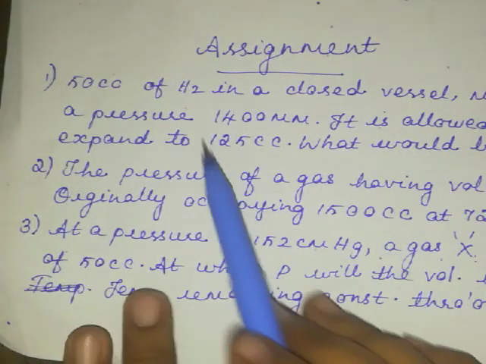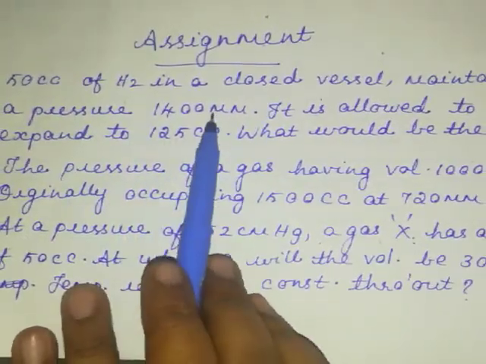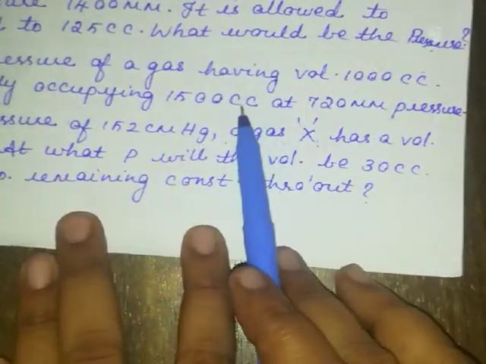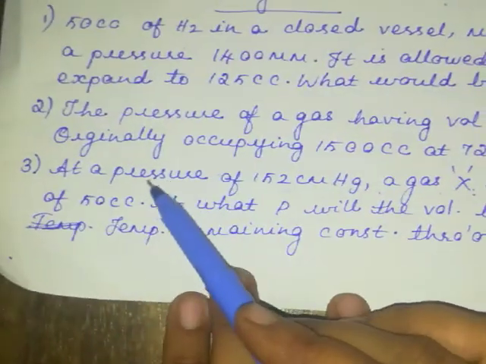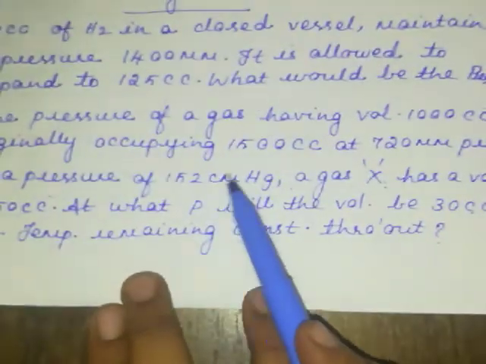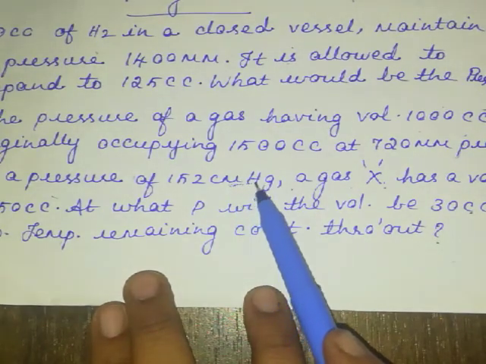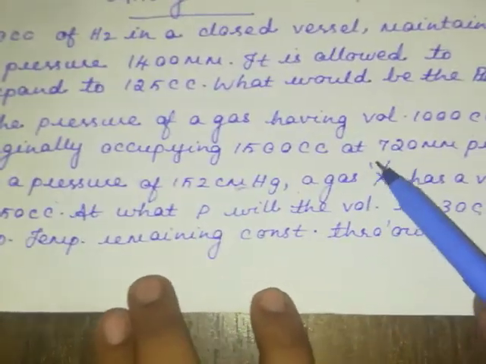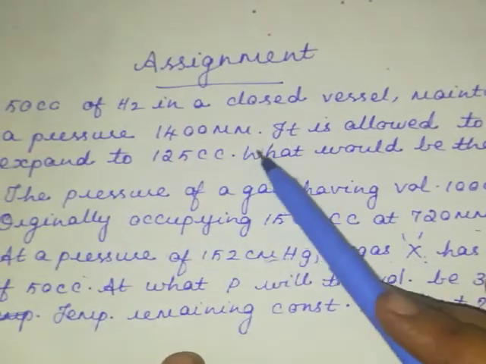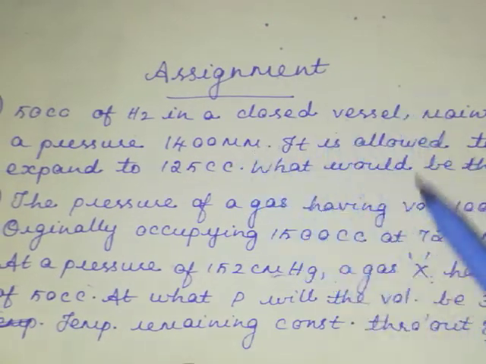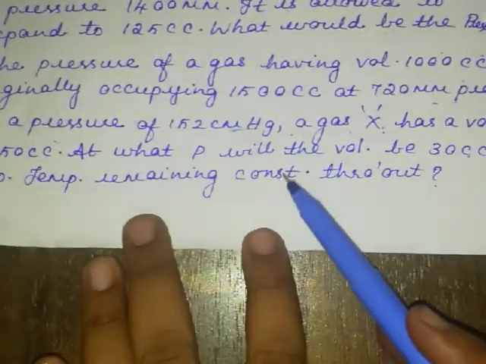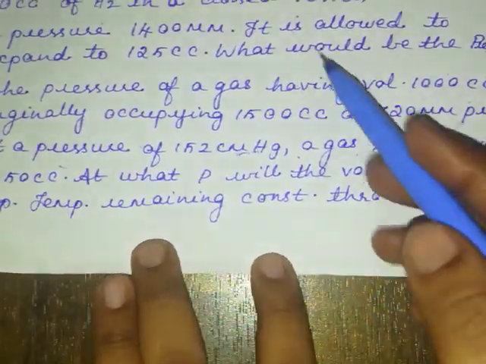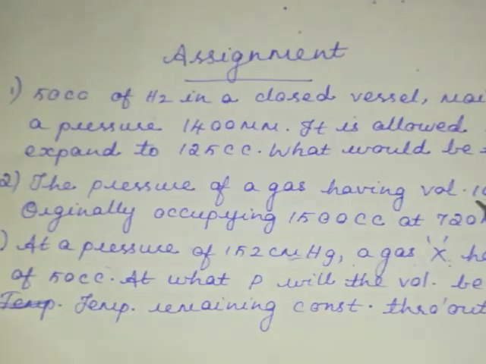See whether in the first problem both the units are the same, and here also check that both the units are the same. If there is a difference, convert. Here it is cc and this is also cc, and your answer for this one is going to come in centimeter mercury, and in the previous problem also mm mercury you have tried, and this one I think mm only you will get. So the pressure value you are going to calculate here, and here you are going to calculate volume. You know the formula, make use of the formula, and the answers for these will be discussed in the Google Meet class. Please work out all these problems that are given. Thank you, students.